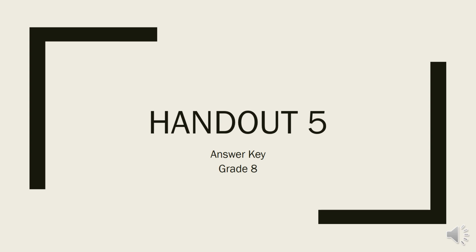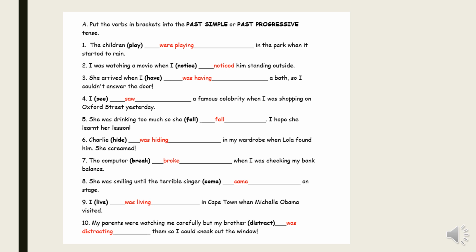Hello everyone. Today we are going to start with the solution of our worksheet, handout number 5, which is a grammar worksheet that explains or discusses the past simple and past progressive tense. First of all, we are going to start with this exercise. We are going to discuss when we use the past simple and when we use the past progressive.